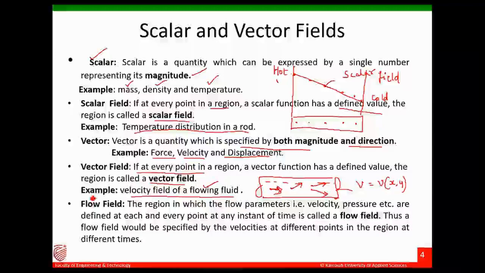Next, what do you mean by flow field? The region in which the flow parameters such as velocity, pressure, temperature, density, etc., are defined at each and every point at any instant of time is called a flow field. So it is the region of the fluid flow in which the flow parameters are defined at each and every point at any instant of time.